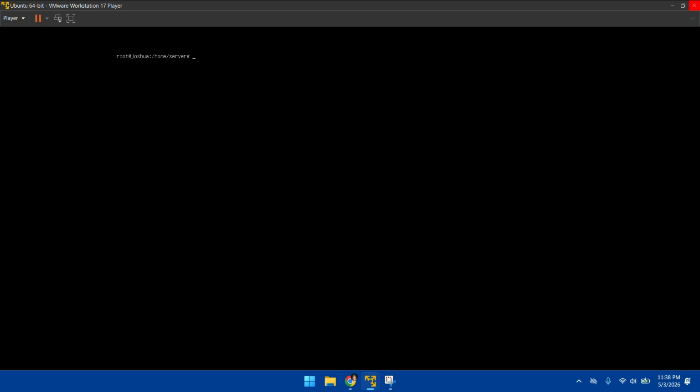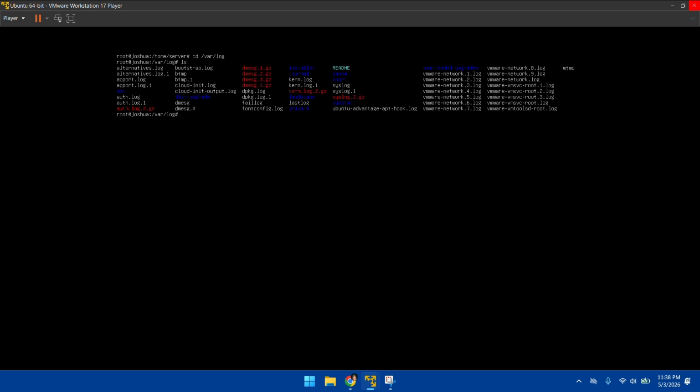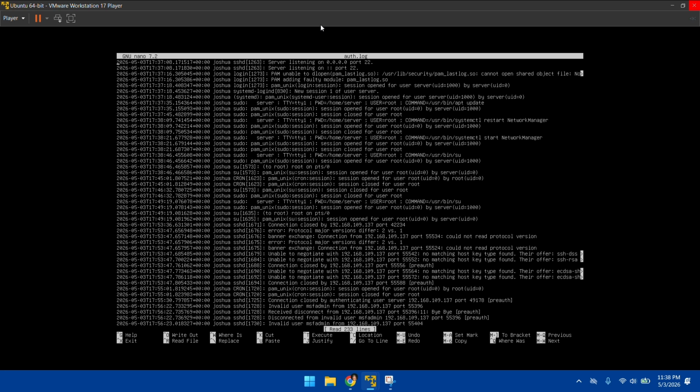Snort is a really cool tool which you guys can use. In Linux especially, its logs are usually stored in the log folder. If I just show you guys with nano, there's a lot of my activity going on.